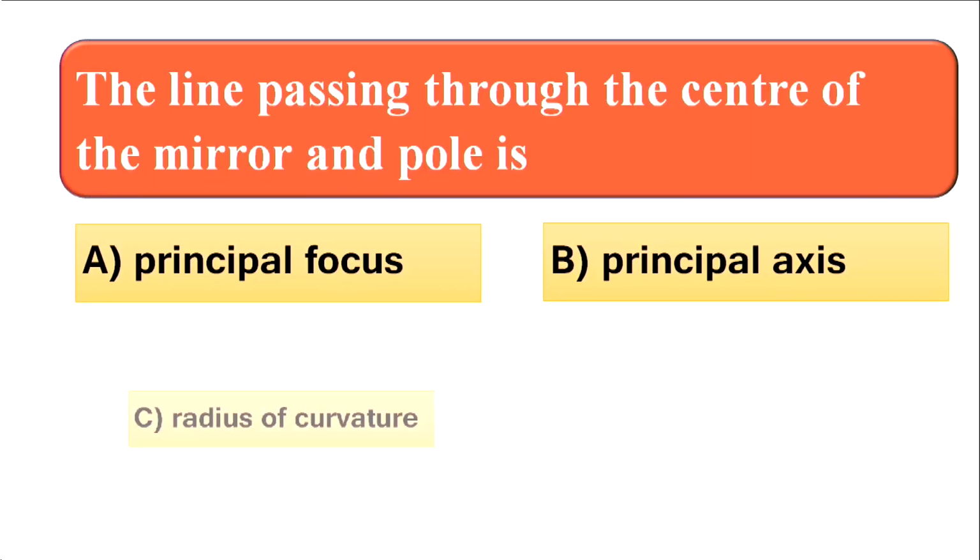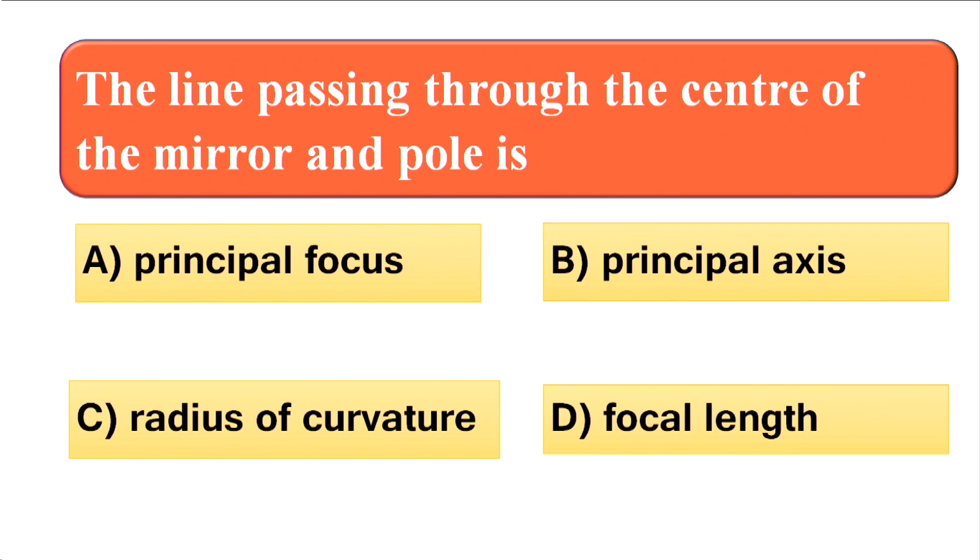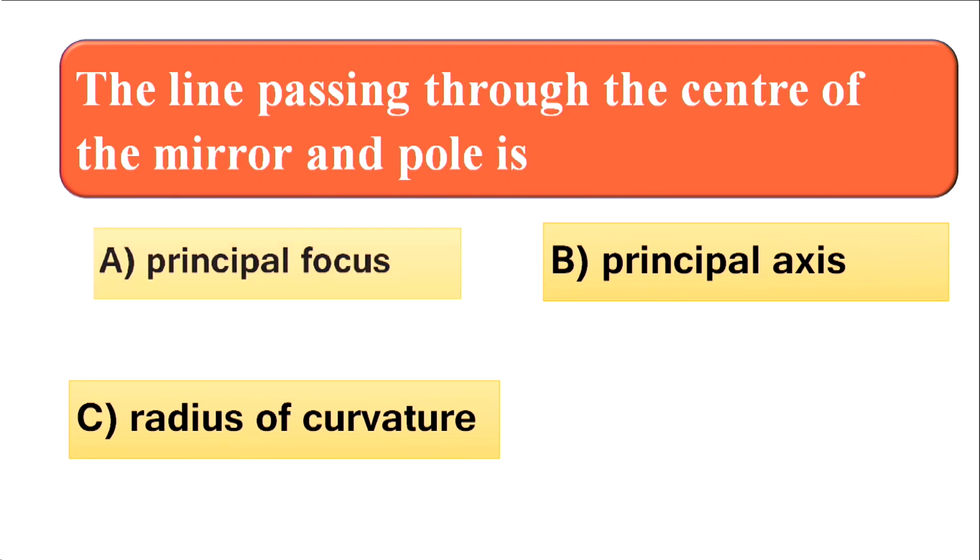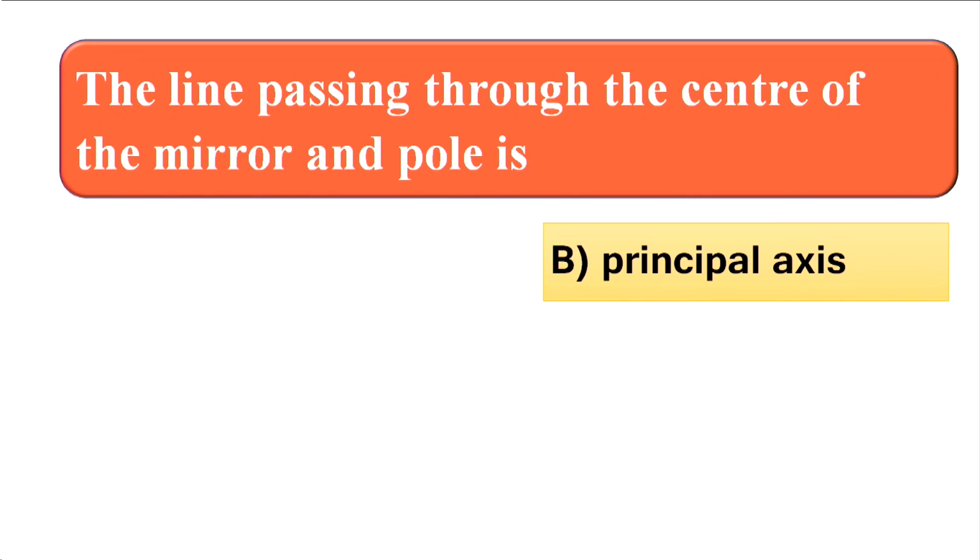Now come to the second question. The line passing through the center of the mirror and pole is called dash. Option A, principal focus. Option B, principal axis. Option C, radius of curvature. Option D, focal length. The correct answer for this question is principal axis.